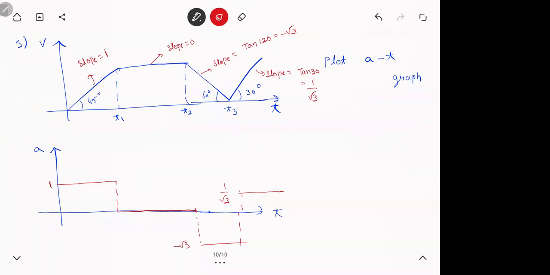Have a look at this, ask me if you're confused. All clear with this? Next thing.